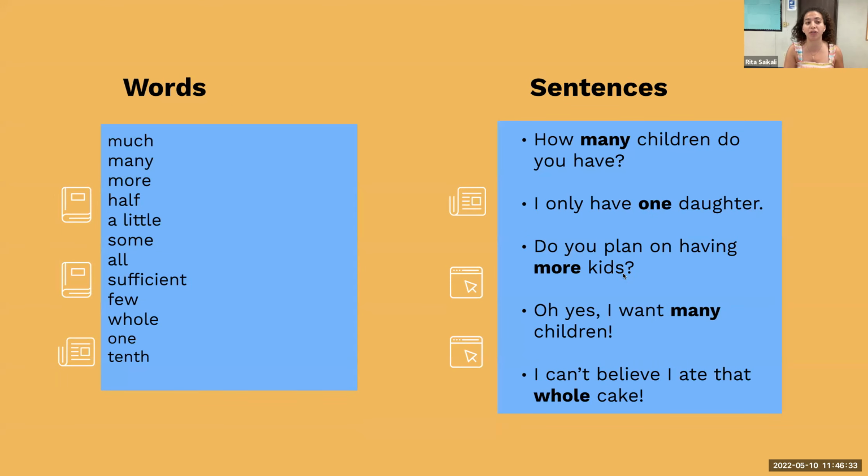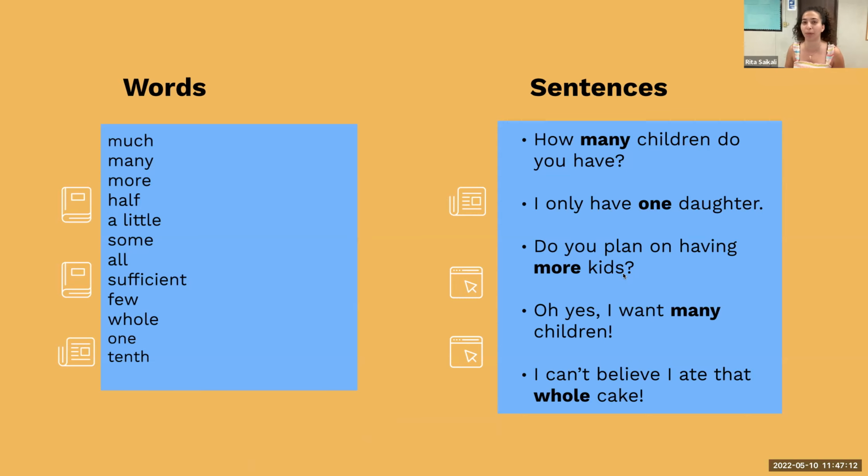Some of these: how much, how many, more, half, a little, some, all, sufficient, few, whole, 1/10, right? 5, 5th, 4, 4th. So there are 4 dogs outside. This is the 4th dog. These are all quantitative adjectives. So they tell us about a number or quantity. If you ask how much, the answer is probably going to be a number. How many is probably going to be a number, right?